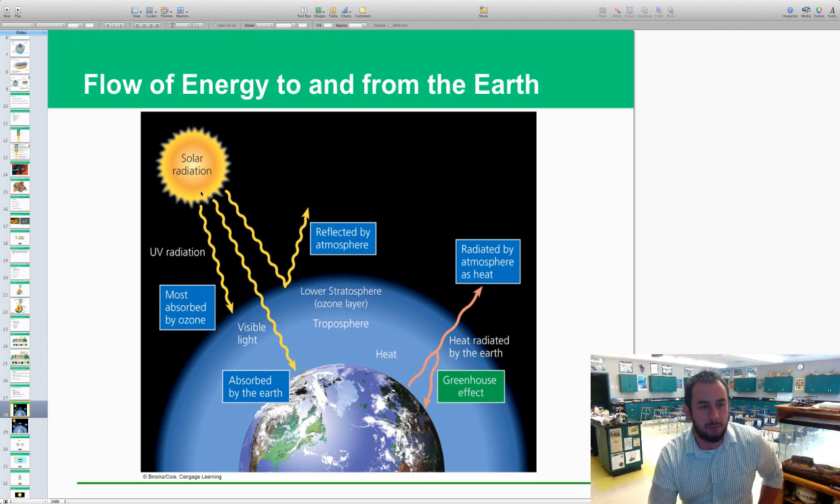So you can see the different solar radiation coming in. Some of it's reflected by our atmosphere. Most of it's absorbed by the ozone layer. Some of it is absorbed by the Earth's surface. And some of it is bouncing off the Earth's surface and then heat radiated by the Earth. Some of it goes out of the atmosphere, some of it's trapped. Either way, that really forms the greenhouse effect. All right?